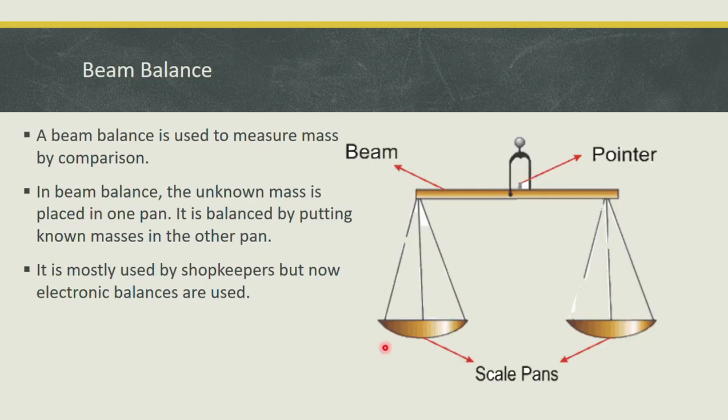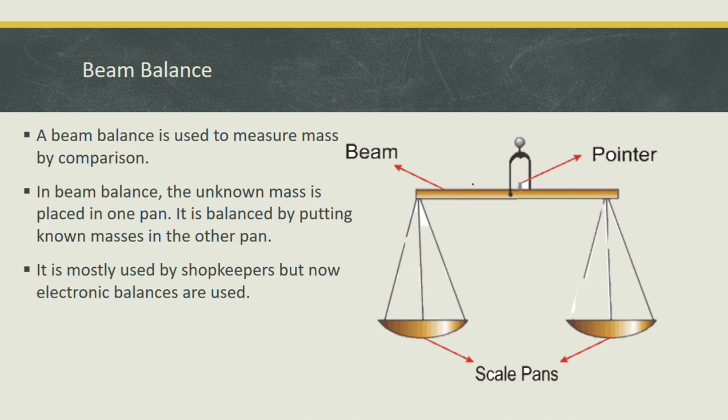Now you can see the first and a very simple form of mass measuring instrument is a beam balance, and it also measures mass by the comparison method. In this beam you can see we have two pans and a rod with a pointer on it.